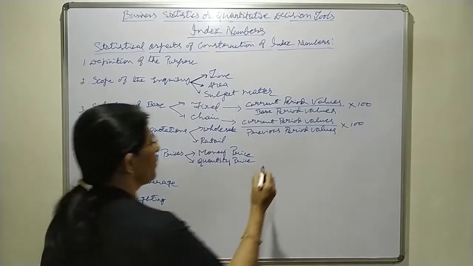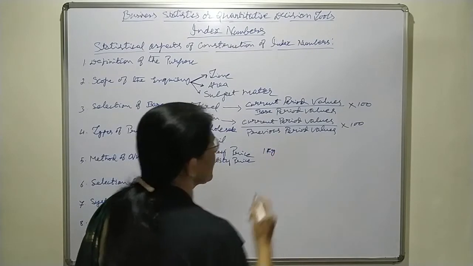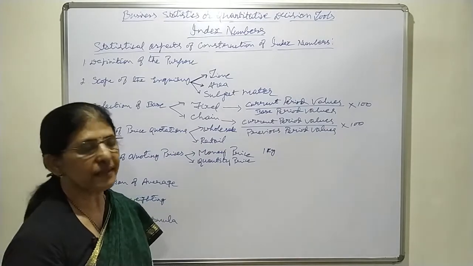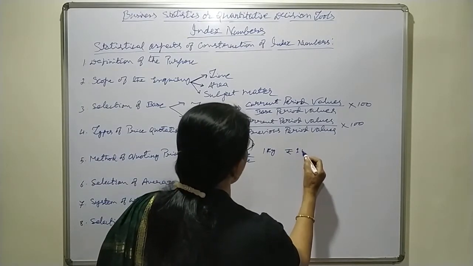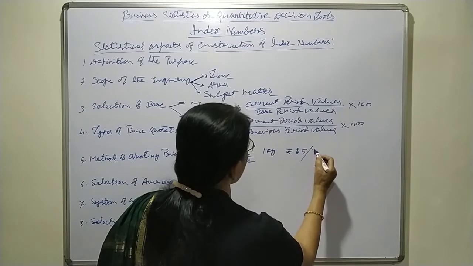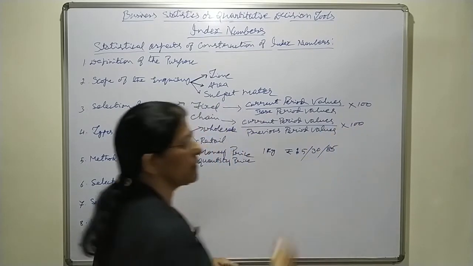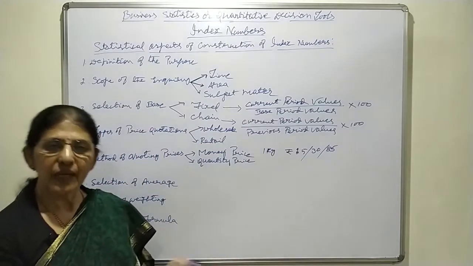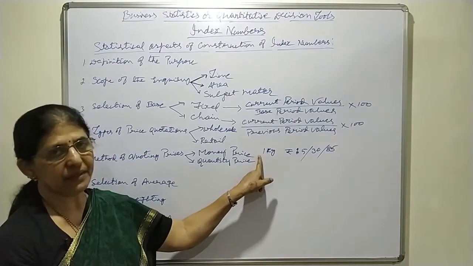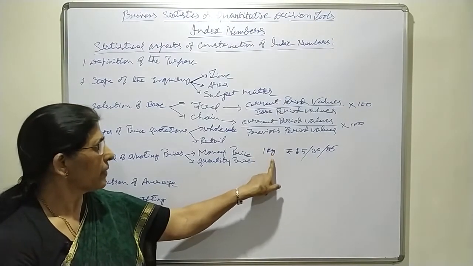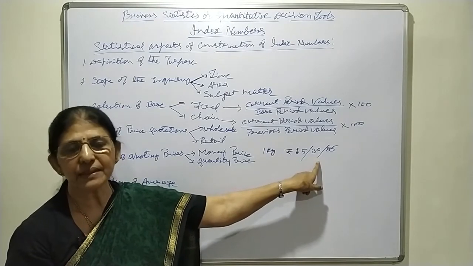For example, for 1 kg of rice, it may be 25 rupees or 30 rupees or even 85 rupees or even 100 rupees, like that. Means that we say money price. Here quantity is constant, there is variation in prices.